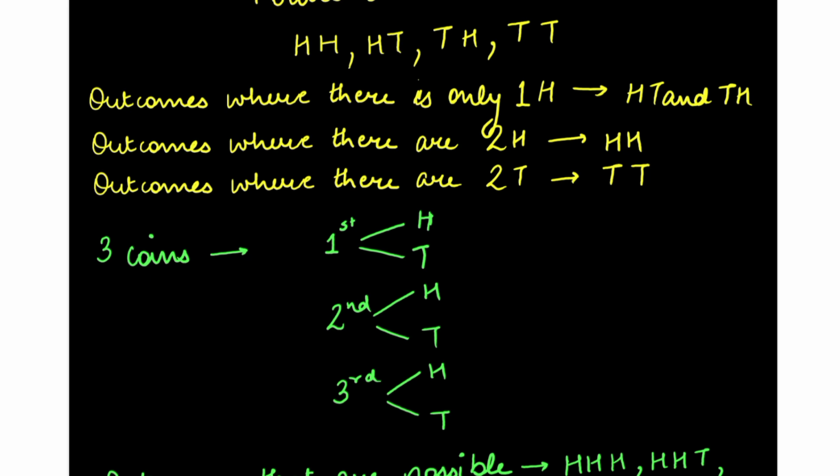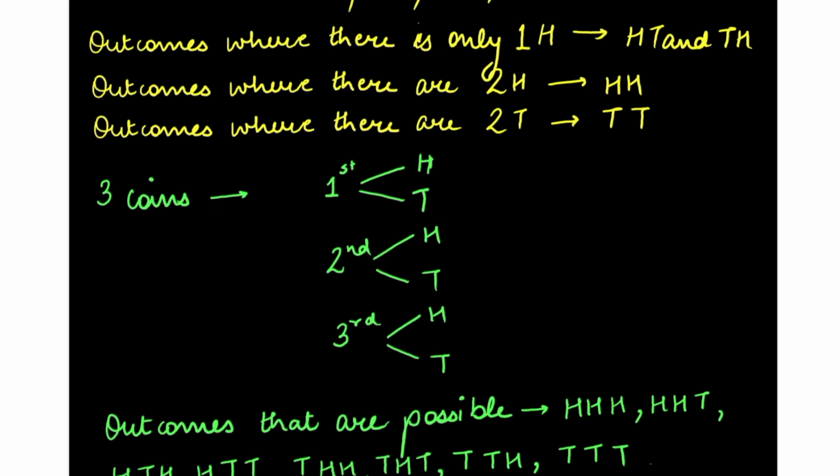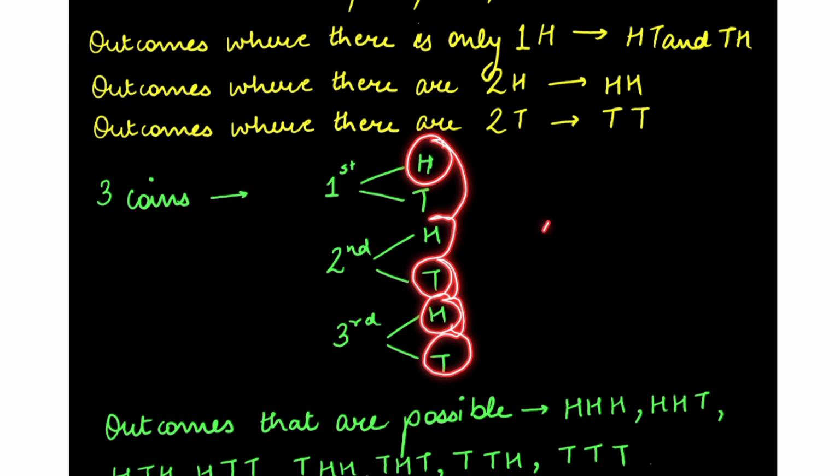How? First coin we can get a head, second coin head, and third coin head or tail. First coin head, second coin tail, third coin head or tail. That is four outcomes.